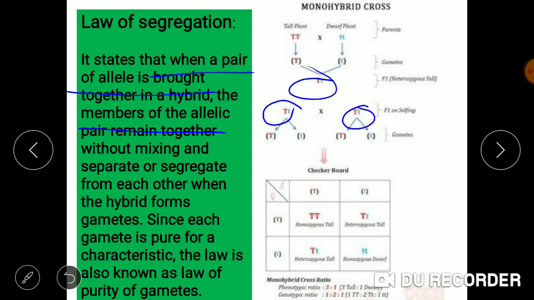These remain together, but when selfing is done, they will segregate.